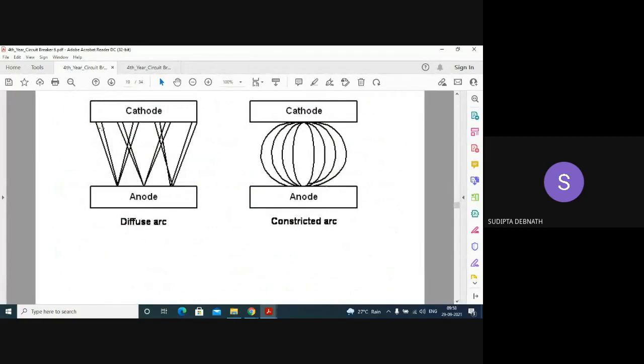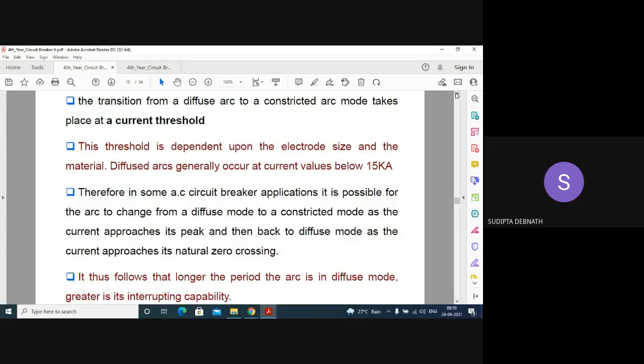You can see these are moving spots. They move throughout the surface of the cathode, but only at some points. It is not like the spots will be formed throughout the whole surface. At low currents, this type of diffused arc occurs. But for high current, the spots cannot move throughout the surface of the cathode, but get concentrated at some point, and this is called constricted arc. It occurs when the current is high.